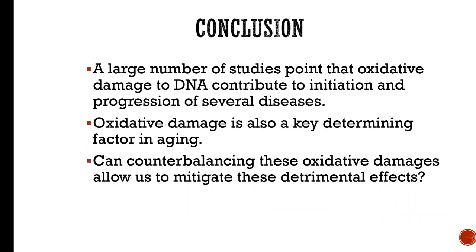And lastly, I'd like to conclude by saying that various clinical trials and research have shown that in the cells of the patient who are suffering from diseases like cancer or Alzheimer's, the level of oxidatively damaged DNA is very high. For example, in the neurons of the patients who are suffering from Parkinson's disease, the amount of 8-oxoguanine is very high. All these indicate that oxidative damage to DNA is key determining factor of progression of certain diseases.